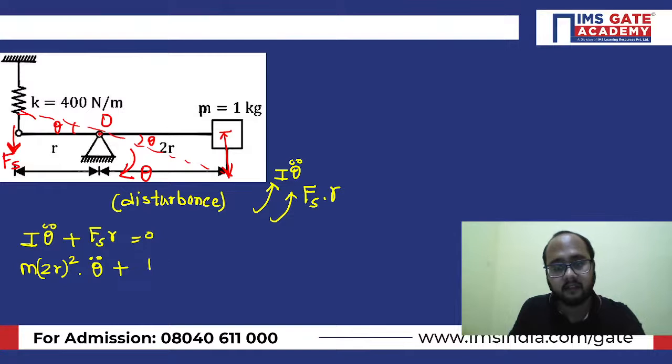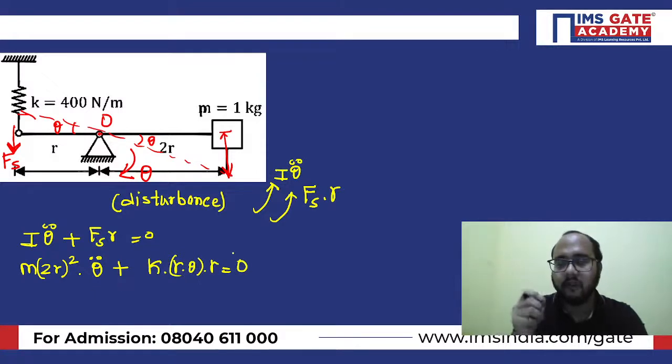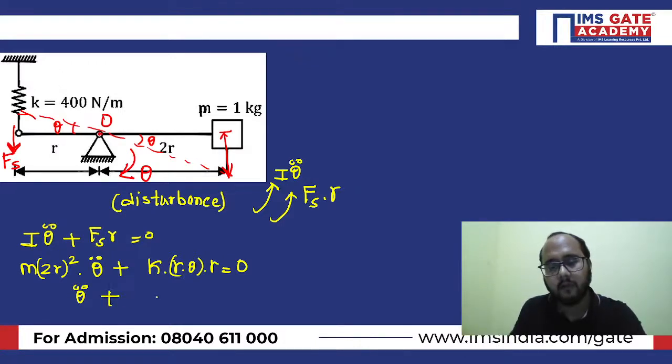Fs will be spring stiffness K multiplied by r theta, into, again, the distance R only, because we need to take the torque. That's why we have to multiply the distance as well. So if you calculate it, theta double dot plus K r square theta divided by 2m r square equals to 0.